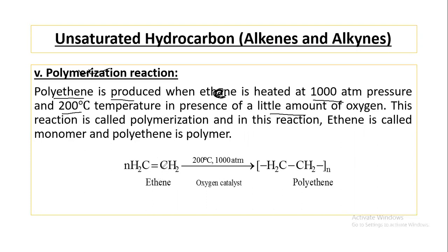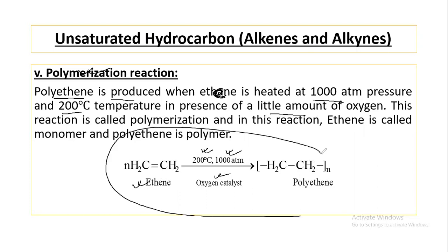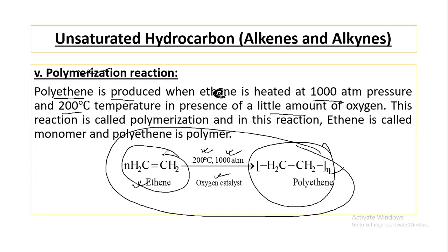The preparation of a larger molecule from a smaller molecule in the presence of high temperature, high pressure and a catalyst is known as polymerization. The produced substance is called a polymer, and the original smaller molecules are called monomers.